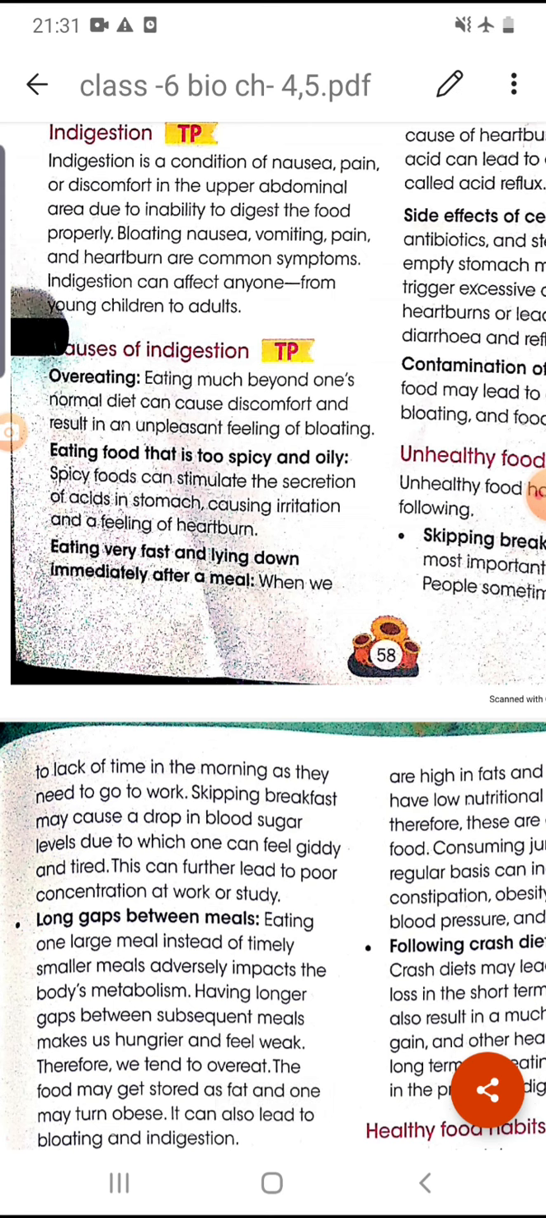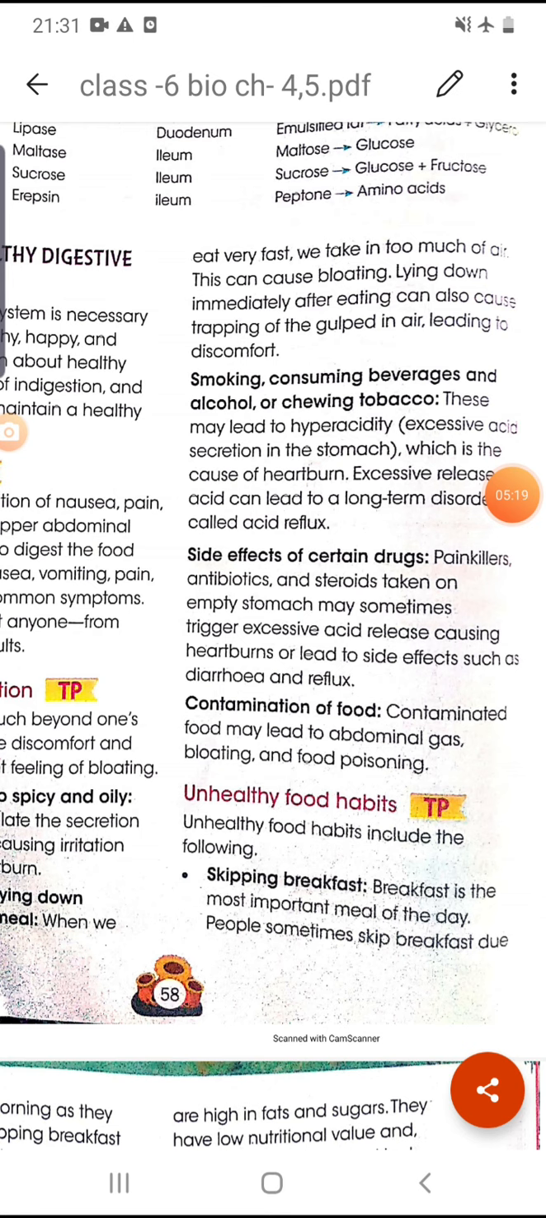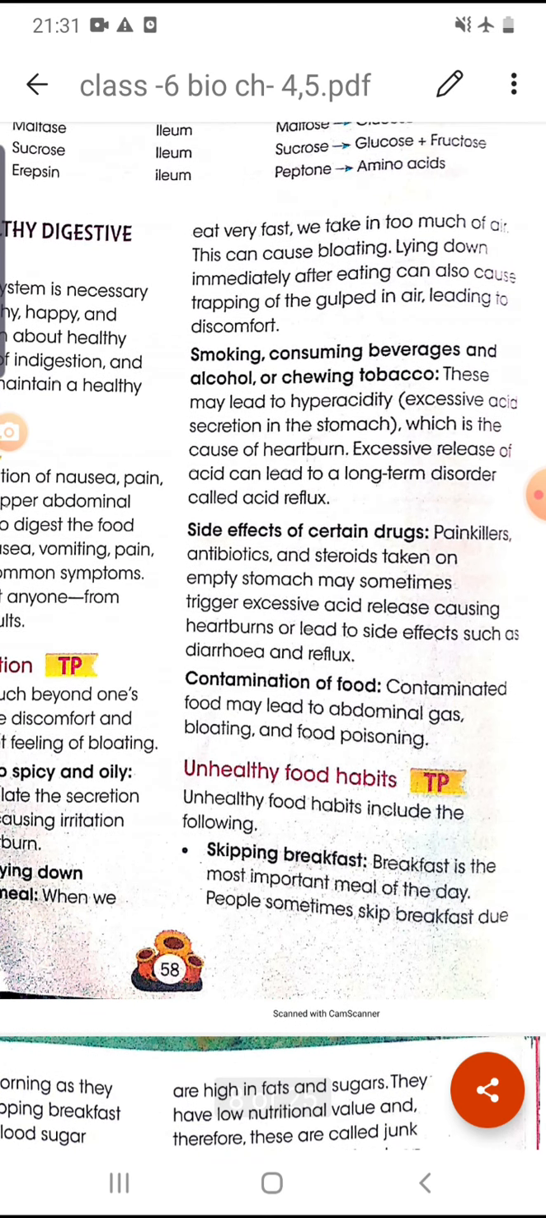Next, eating very fast and lying down immediately after a meal is a very unhealthy habit. Whenever we eat fast and take too much of it, it can cause bloating. Lying down immediately after overeating can also cause the trapping of gulped air, leading to discomfort.